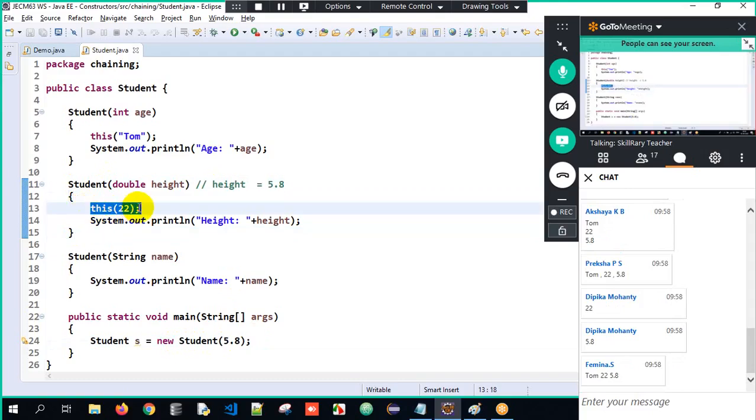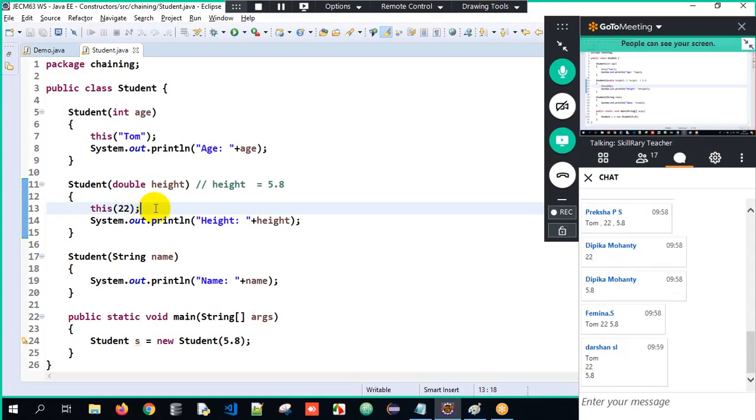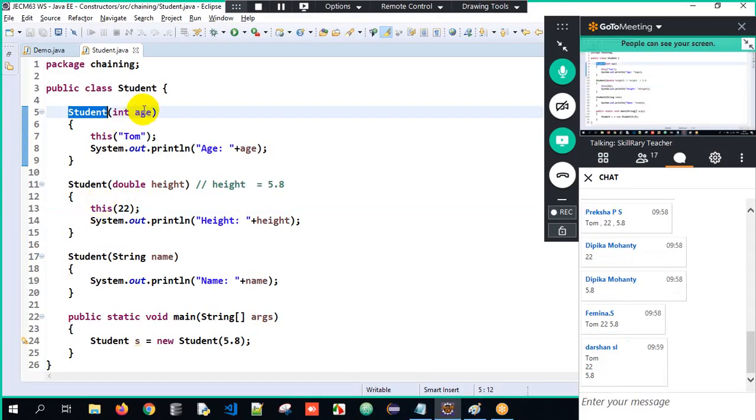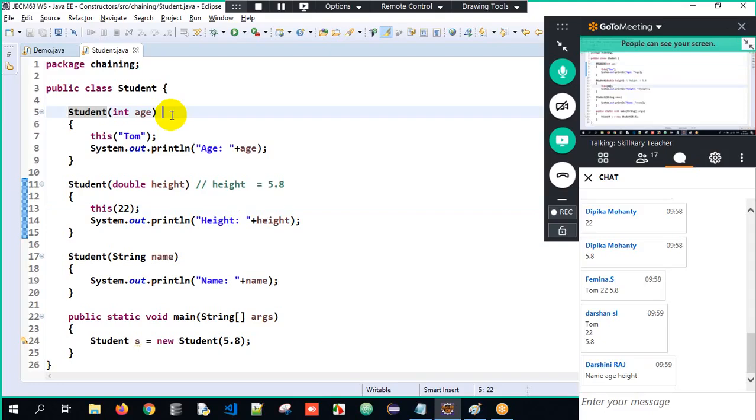This of 22, meaning I have to invoke another constructor in the same class, which is accepting an integer argument. So when I write this of 22, press Ctrl on my keyboard, hover on the constructor call, and click on it. It's going to the first constructor. Now the age has been initialized to 22.